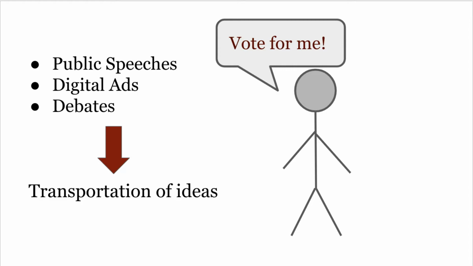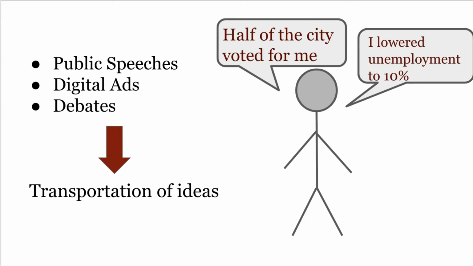To illustrate these effects of blanket statements, it's best to imagine them in a political context. Now, if you're at all familiar with politics, you may have noticed that the most significant way that politicians express themselves is through speeches and talks, whether it be video ads, debates, or a speech. This makes sense because talking is one way to express ideas. Now, politicians often use numbers and statistics to prove their point or to show what they've done, except that often they ballpark them instead of being precise and exact. For example, instead of saying 47%, they would say 50% or half. Now, this isn't exactly a problem, but the consequent wording of these facts could be.